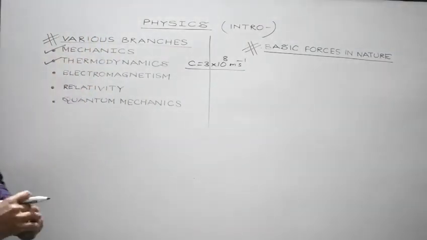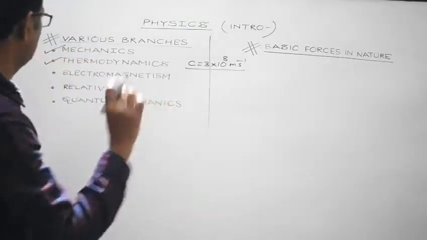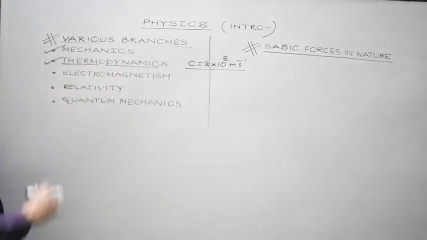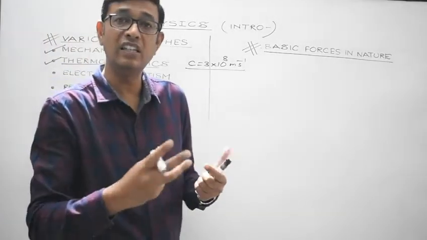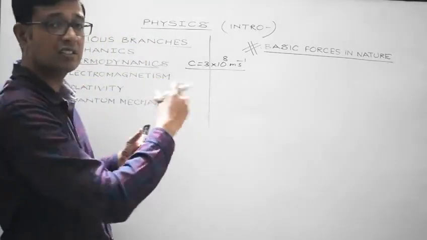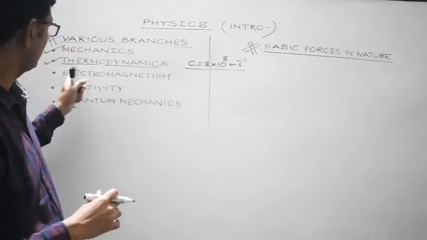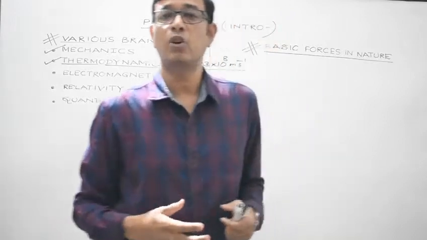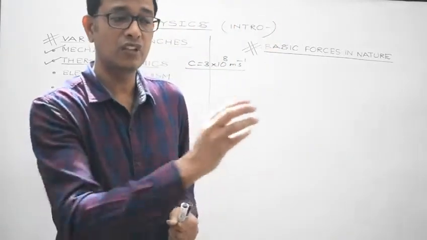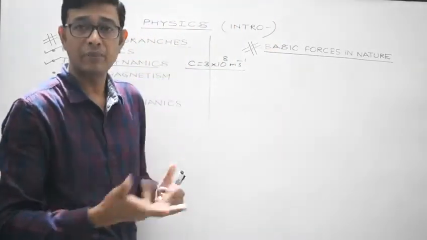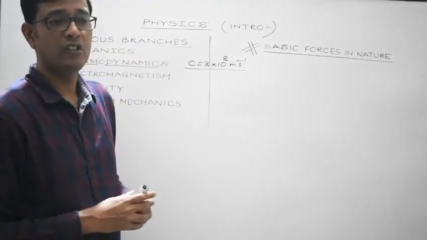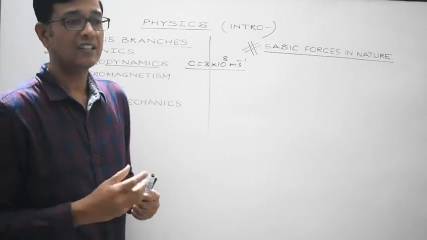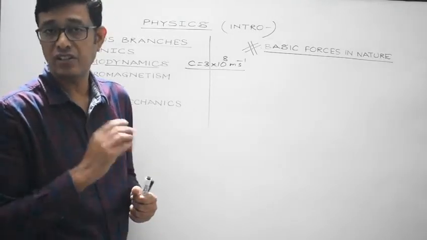Next is thermodynamics. Thermodynamics: therm means something related to heat. Dynamics means in motion. So basically, in thermodynamics, we will be studying about heat and the terms related with heat. That is temperature, various scales of temperature, various phenomena involved during the transference of heat like conduction, convection, radiation, right?